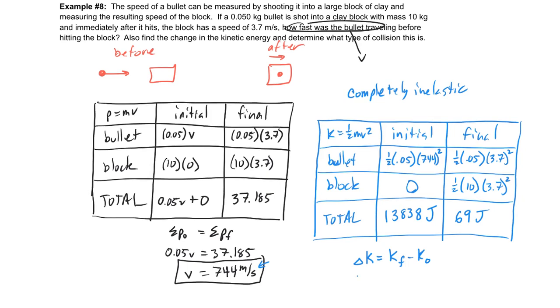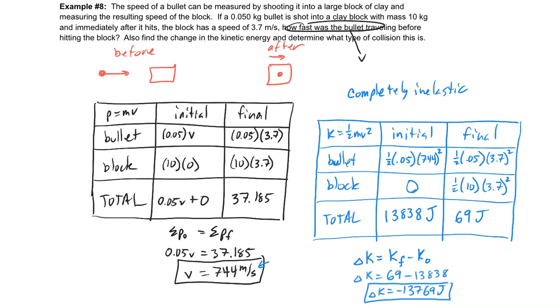We do want to find the change in the kinetic energy, which is the final minus the initial, 69 minus 13838. And if we do that, we should get a final value of about negative 13769 energy units, joules. And it should be negative because a lot of energy was lost. The negative just represents the fact that we've lost some energy there. All right? And that's the end of example number 8.